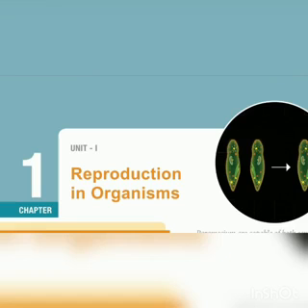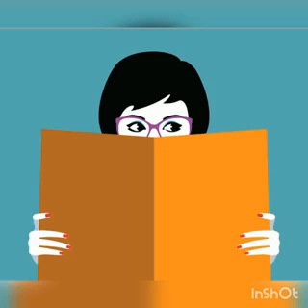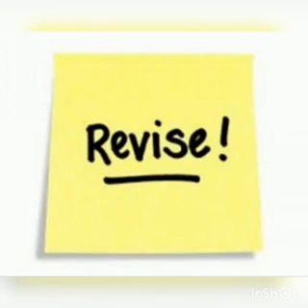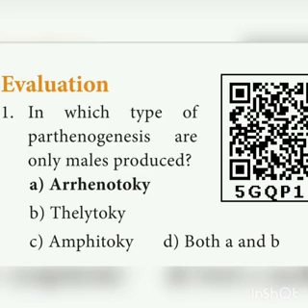In chapter 1, reproduction in organisms, the evaluation 1 mark answers are there in your book itself. Take your book ready and mark the answers. So in evaluation, the first 1 to 5 questions of 1 mark are already answered in your book itself. Let us revise. In which type of parthenogenesis do only males produce? So you know the answer, arrhenotoky.